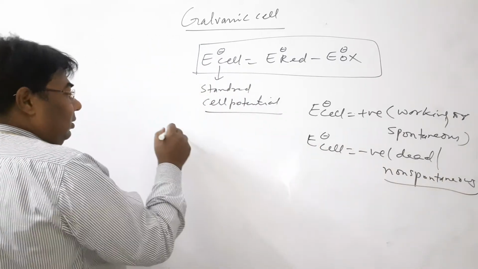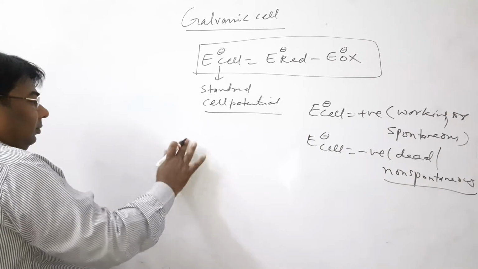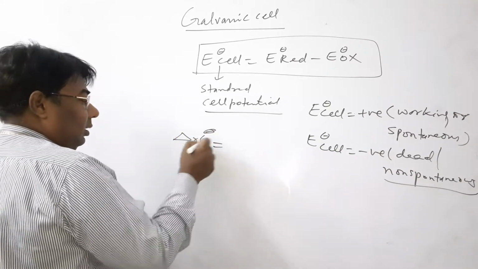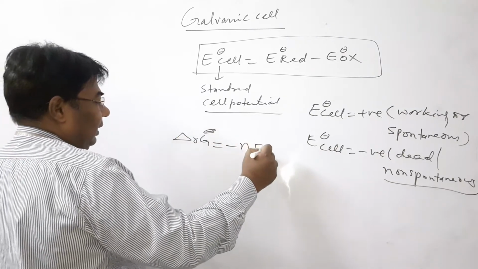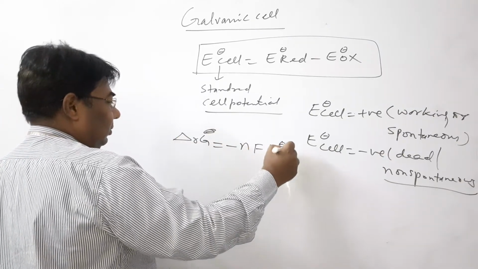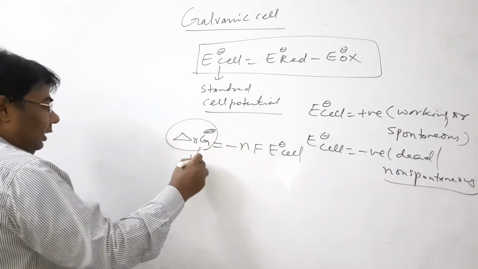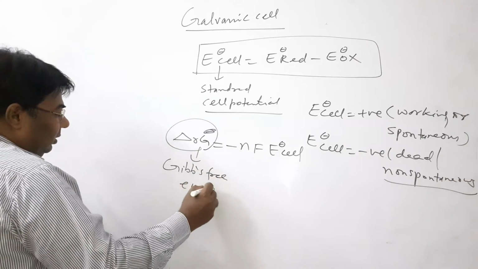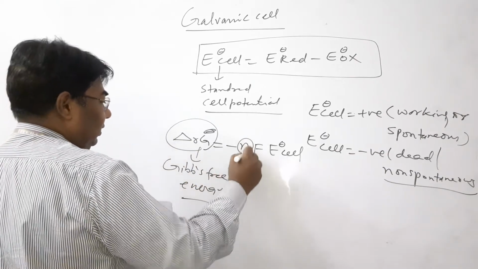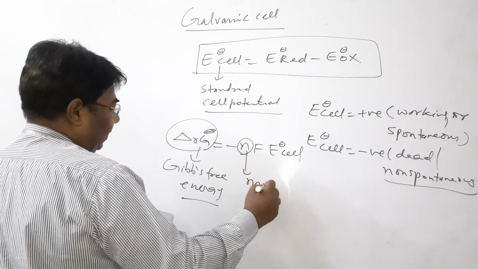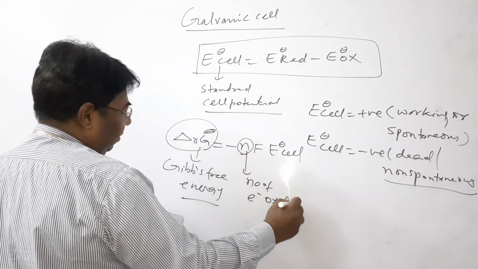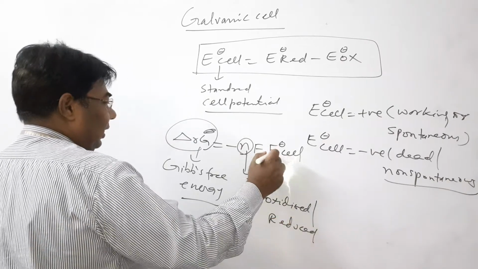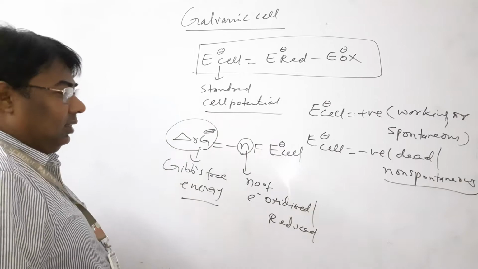And next, there is a relationship between Gibbs free energy and E naught cell. Gibbs free energy is equal to minus N F E naught cell. Please remember this. N is the number of electrons oxidized or reduced, F is the Faraday constant, and E naught cell is the standard cell potential.